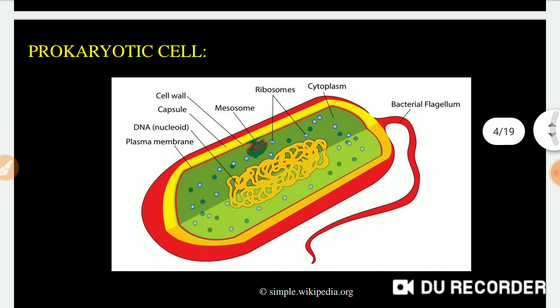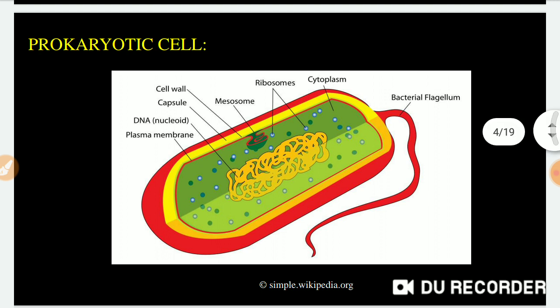In this cell you will see the cell is bound with the cell membrane and cell wall, and you see the coiled material there. It is nothing but the DNA material. As you know, this DNA material is suspended in the cytoplasm. It is directly in contact with the cytoplasm. It is not bound by a nucleus. The nucleus protects the very essential DNA material, but here there is no protection to this DNA. The DNA is suspended in the cytoplasm, in direct contact with it.